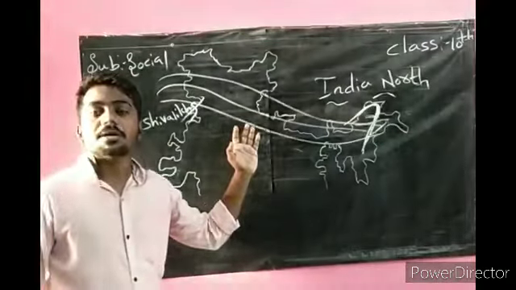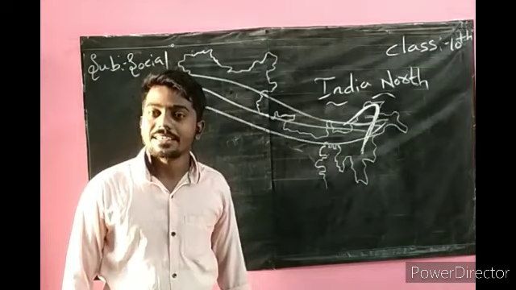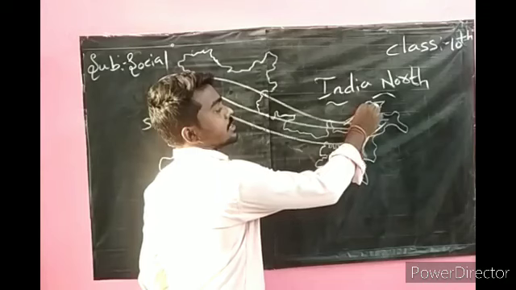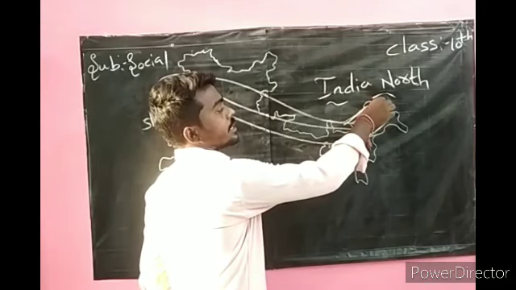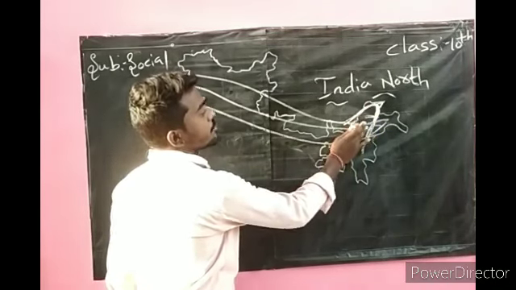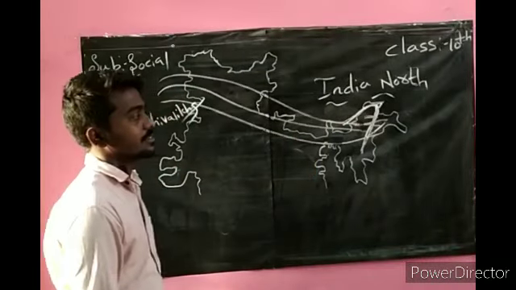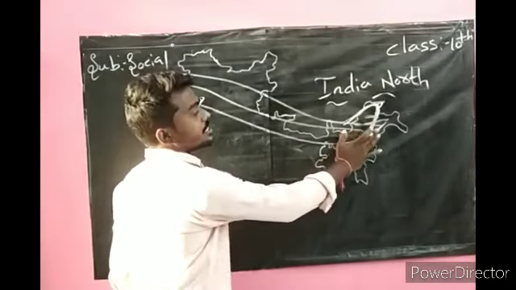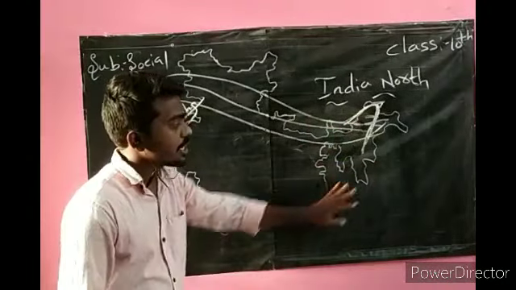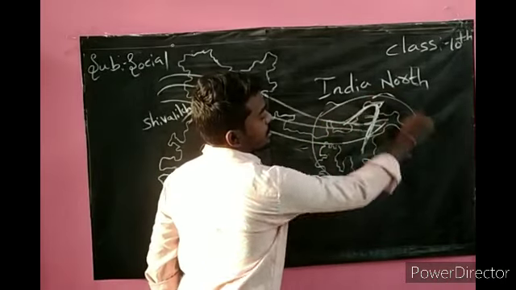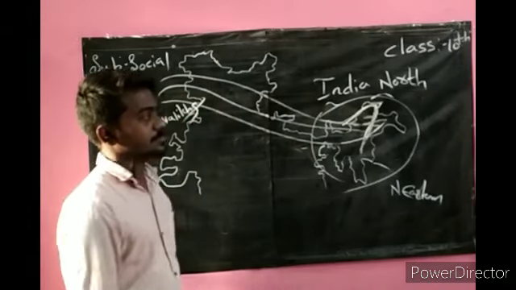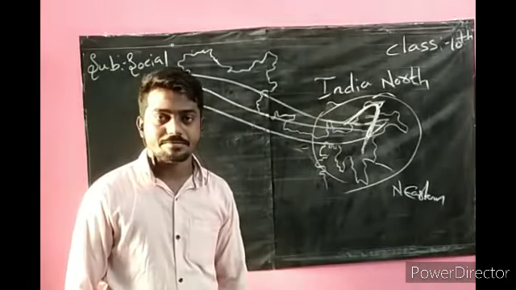The eastern boundary of the Himalayas is the Brahmaputra Valley. Near the Dihang Valley, the Himalayas bend toward the south, acting like an eastern boundary of our India, and run through the northeastern states. Okay, this is very important.